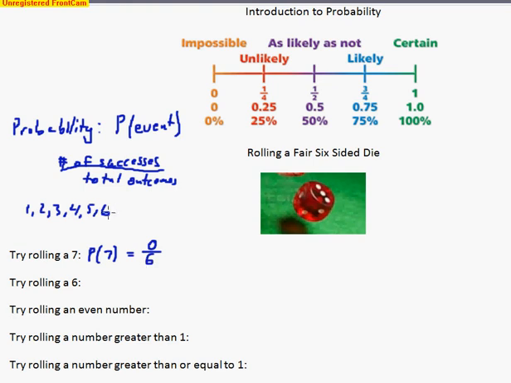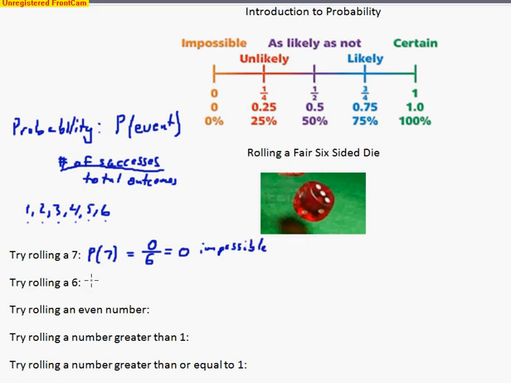Not this number 6, but they're counting 6. You have a 1, 2, 3, 4, 5, 6 different outcomes. So in order to roll a 7, we would say, well, the probability would be 0 out of 6, or just 0. And so this is an impossible event.